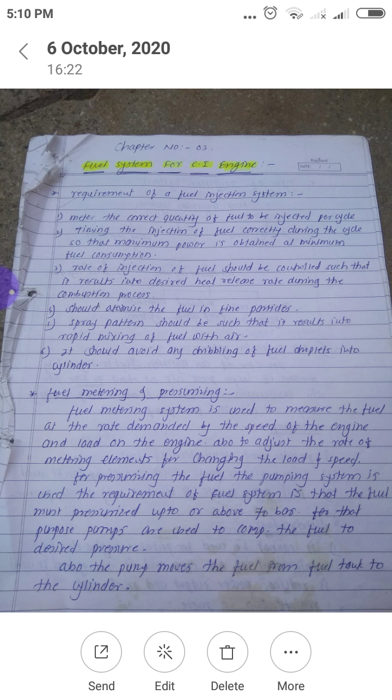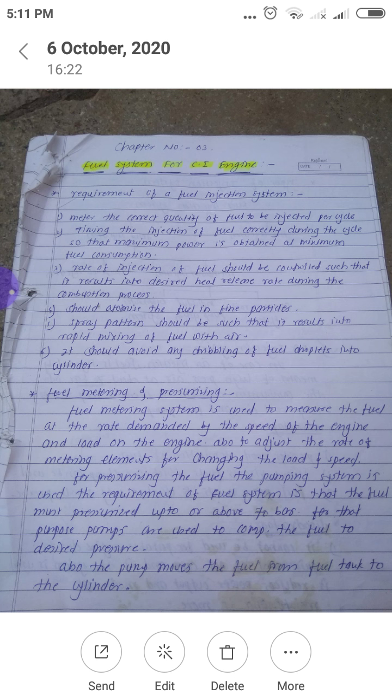So for that purpose, after the cutting of the fuel supply, no droplets of fuel should be inserted inside the engine cylinder. Whatever fuel is inserted inside the engine cylinder should be pressurized and should be in the form of fine particles or small molecules. That means it should avoid the dribbling of fuel droplets into the cylinder.